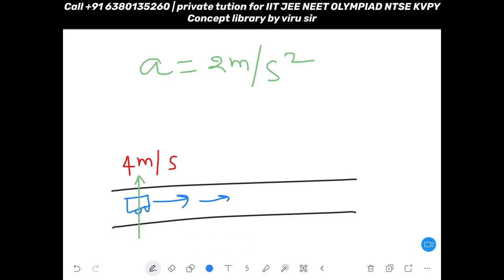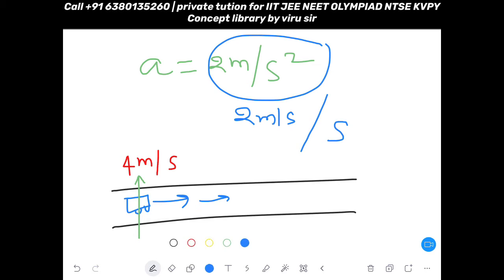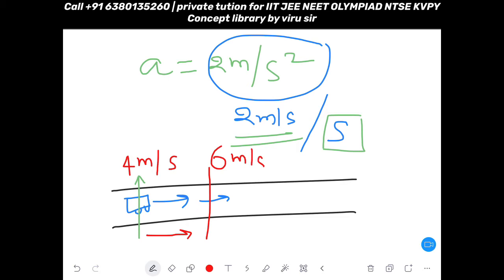What does it mean? Acceleration is 2 meter per second square. What is the meaning of this? This is nothing but 2 meter per second per second. It means in every 1 second, your velocity will increase by 2 meter per second. Just after the motion starts, after 1 second, you will have a new speed, that will be 6 meter per second.